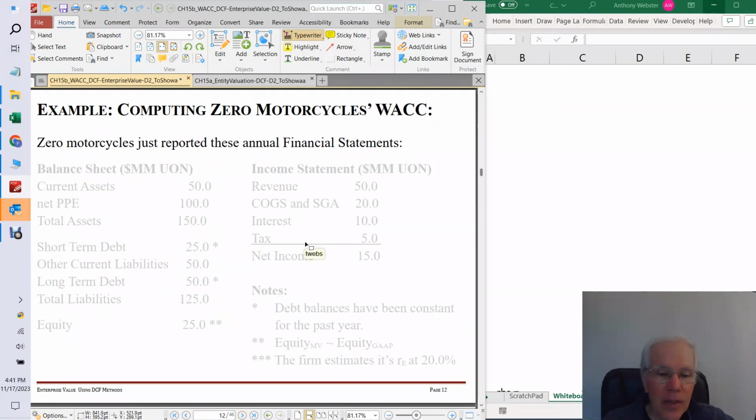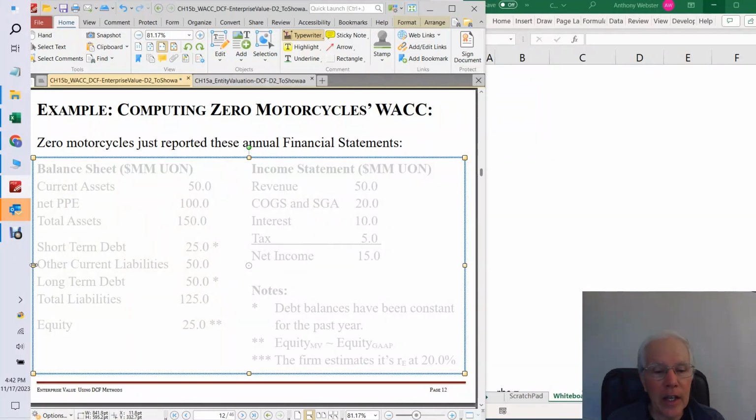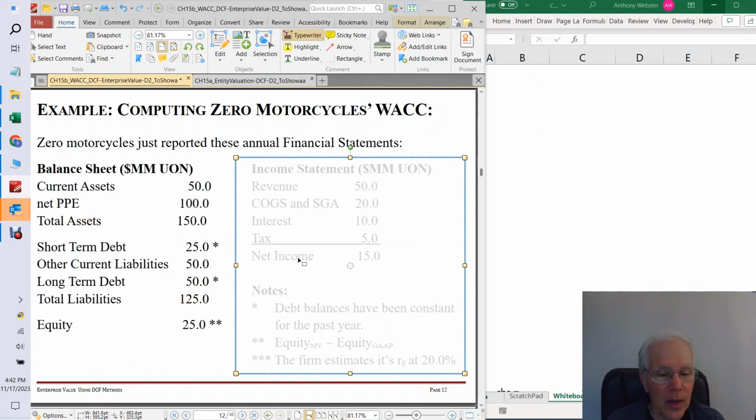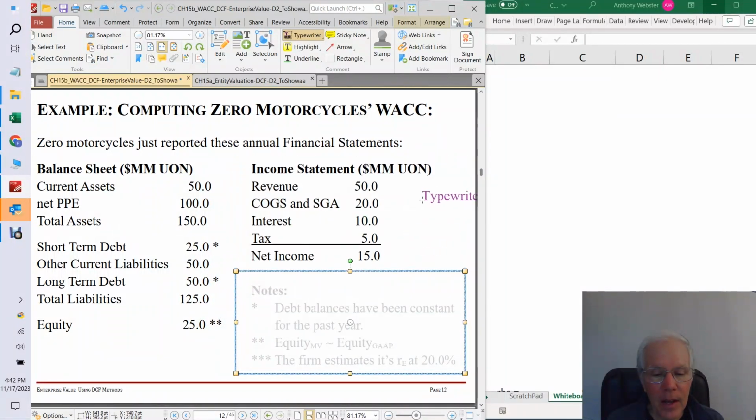All right, so let's do an example to compute the weighted average cost of capital for Zero Motorcycles. So Zero Motorcycles, aka the Tesla of electric motorcycles, just reported a balance sheet and an income statement. And so we have the usual kind of stuff, current assets. They've got a lot of PPE, they're a manufacturer. They've got some short-term debt, other current liabilities, long-term debt, and they have some equity. So whatever, that's all fine. And a pretty small company, revenue of 50 million and net income of 15 million. That's a 30% profit margin. That's pretty great for an industrial company.